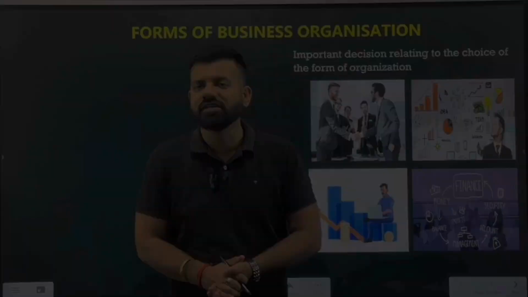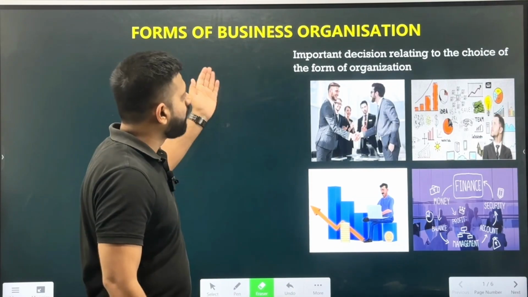That is, they will be inviting shares from the public, they will be inviting the money from the public, and they will be known as the shareholders of the company. So over here, the forms of business organization says that when you are about to start the business, you need to look at the basic things for your business. That is how the finance will be obtained for your business. Will you take borrowings from the bank, or you will start the business by contributing your own capital, or you have savings which you will be utilizing for your business?